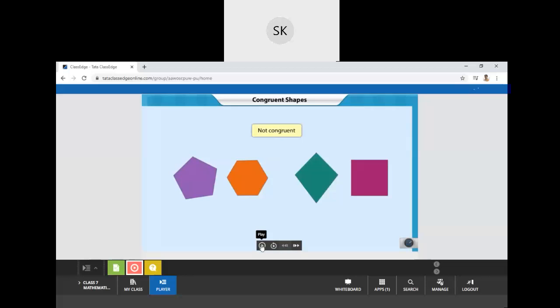So they cannot be congruent because their angles do not correspond to each other. In the third and fourth shapes, there are 4 sides and 4 angles, but the measures of the angles and sides are different, so they are also not congruent to each other.